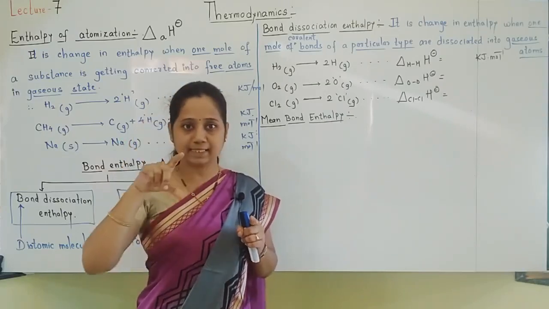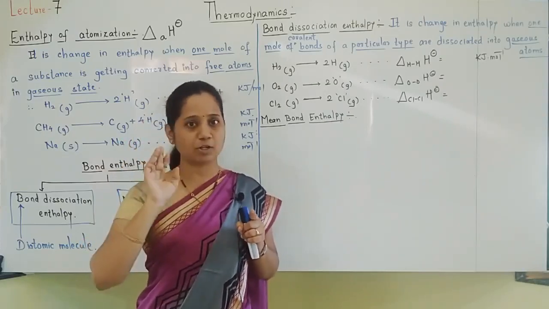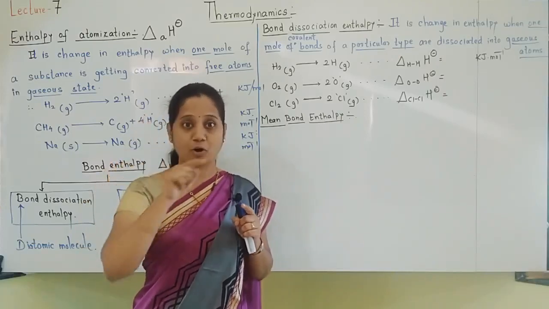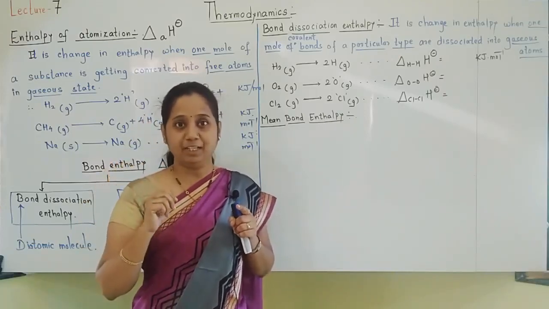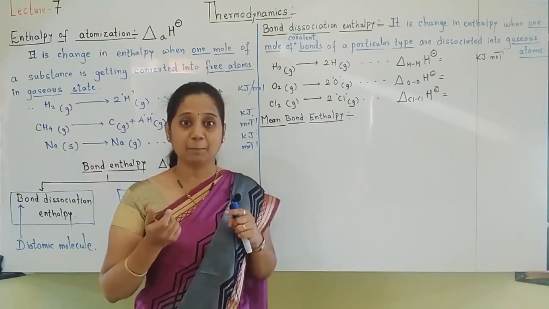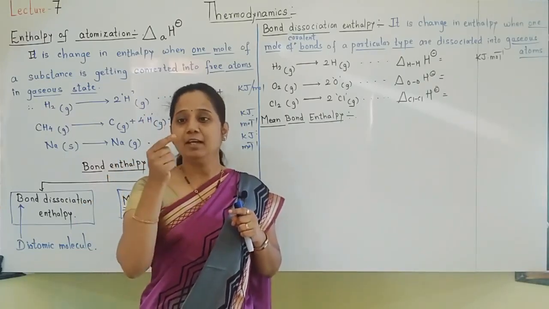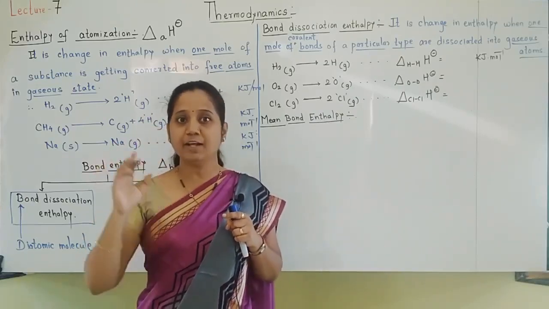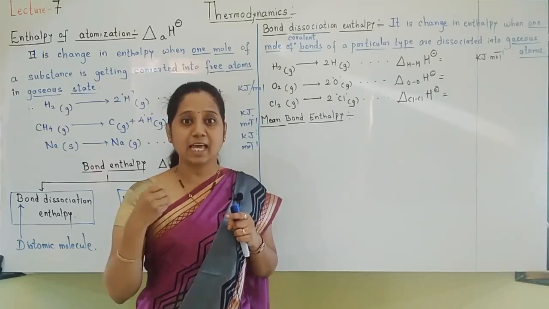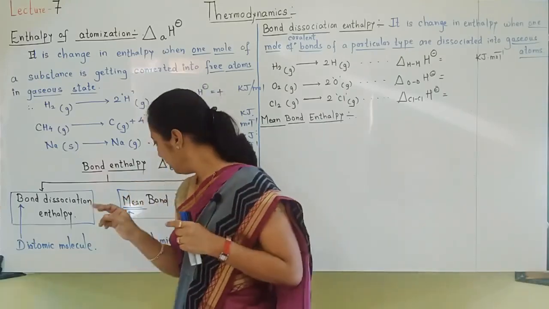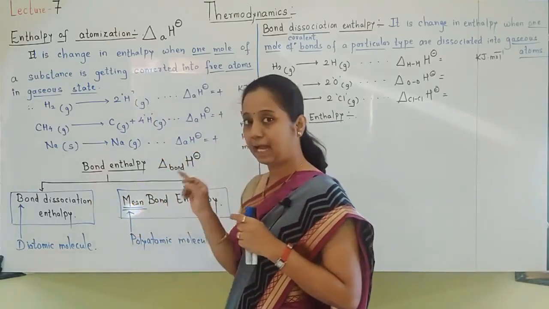Their bond length is same. All C-H bonds are identical, but the energy required to break each bond is different. Then which energy should we call the bond enthalpy? That's why for all these 4 bonds, whatever different energy is required, the average of all the energies is calculated, and that is called the mean bond enthalpy.